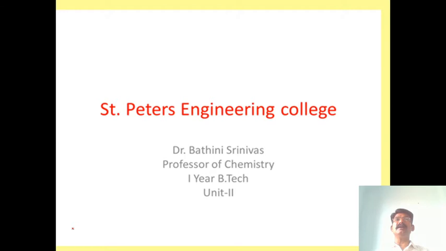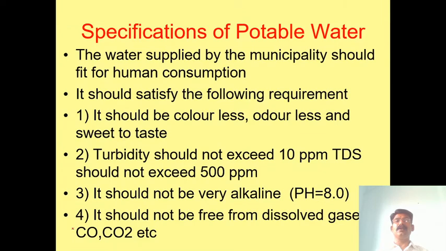So the government has given some specifications. Now what are those specifications? First we have to look, then you go for the chlorination. So now the specification of potable water. The water supplied by the municipality should be fit for human consumption.